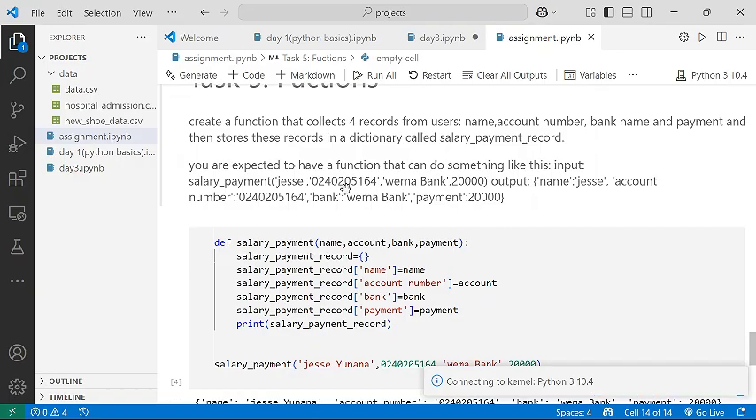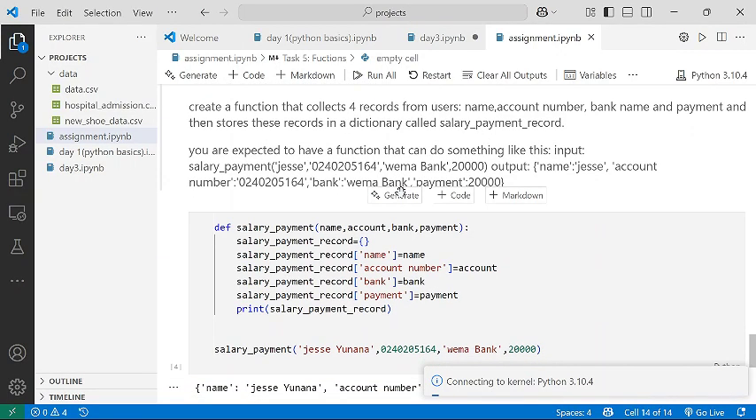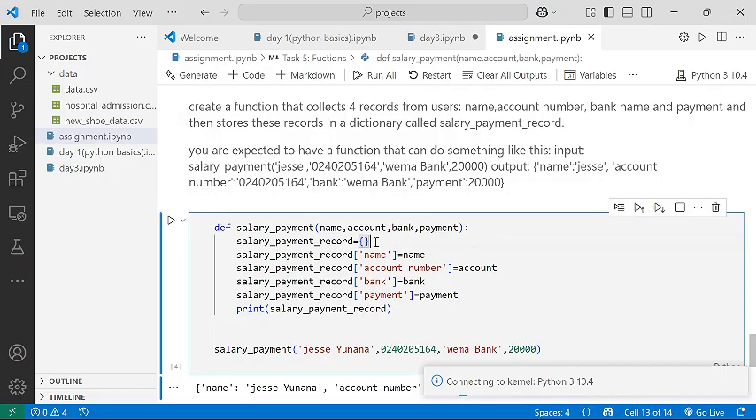The third variable was bank, and then the last variable was the payment. Since we are told to create a dictionary called salary payment record, it means all these items are to be added to this dictionary. Take note of that. In order for us to do that, first of all, there was no item in the dictionary. So you can see I created an empty dictionary called salary payment record. And then I want to start adding my items.